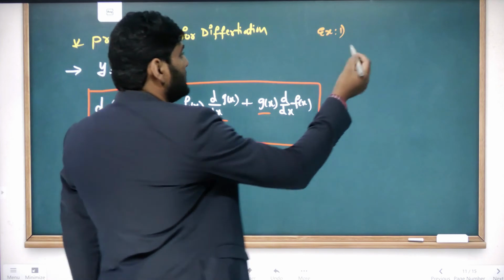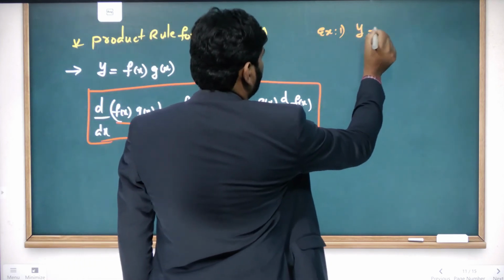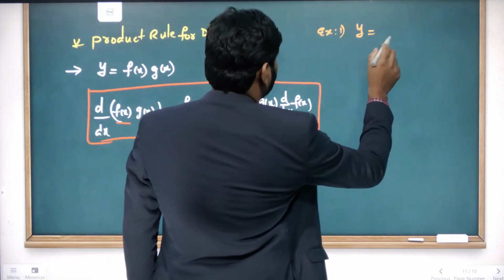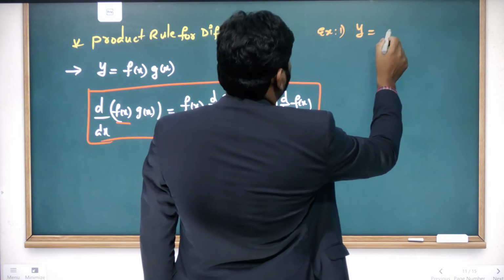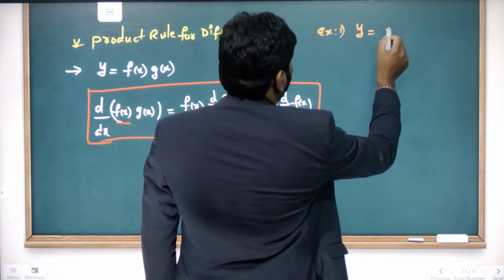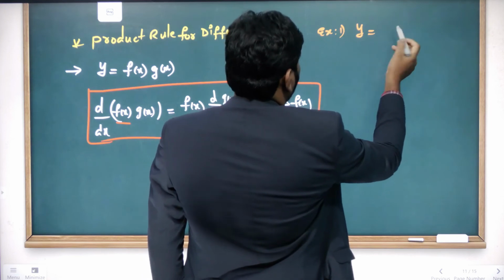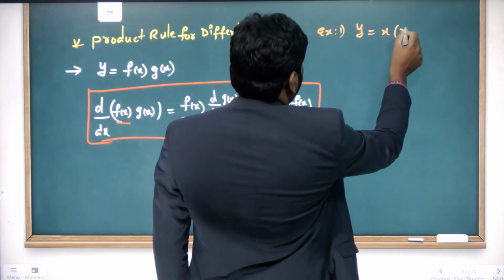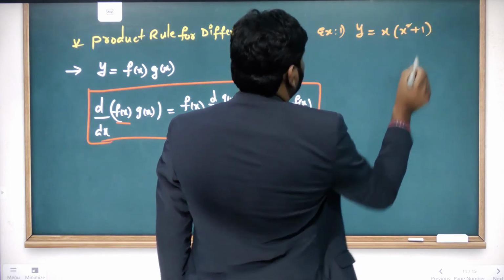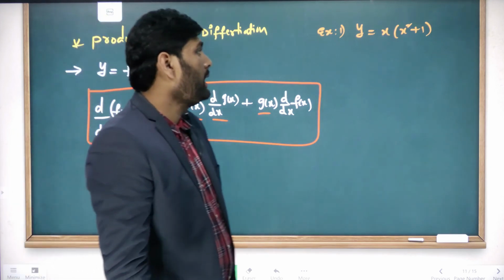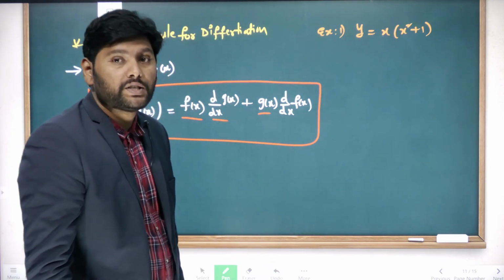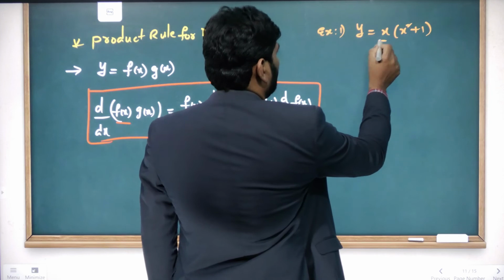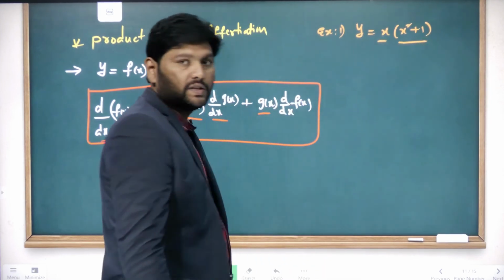The first example is y is equal to x into x square plus 1. This is the function we are having. So when this is the function, how do you solve? You can take x as the f of x function and x square plus 1 as the g of x function.